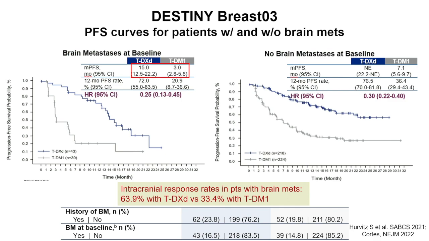So the other thing that's really interesting about these ADCs, we think of antibodies as being really big so they don't cross the blood-brain barrier. And this is also really important for our discussion and the next talk, which is that trastuzumab deruxtecan clearly has efficacy in patients with brain metastases and also in a small study in patients with leptomeningeal disease, both HER2 positive and HER2 low. Really fascinating data because we have essentially not much that works other than radiation for leptomeningeal disease.